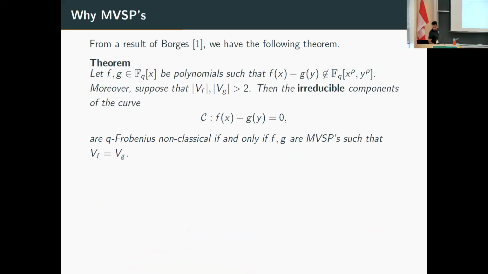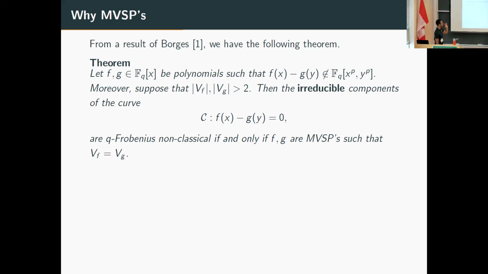Okay, so the connection between these two objects, we have this theorem, I think 2015, of Borges, basically connecting the Frobenius non-classical curves with MVSPs. So we take here f and g, two polynomials, such that this difference is not in this subring.